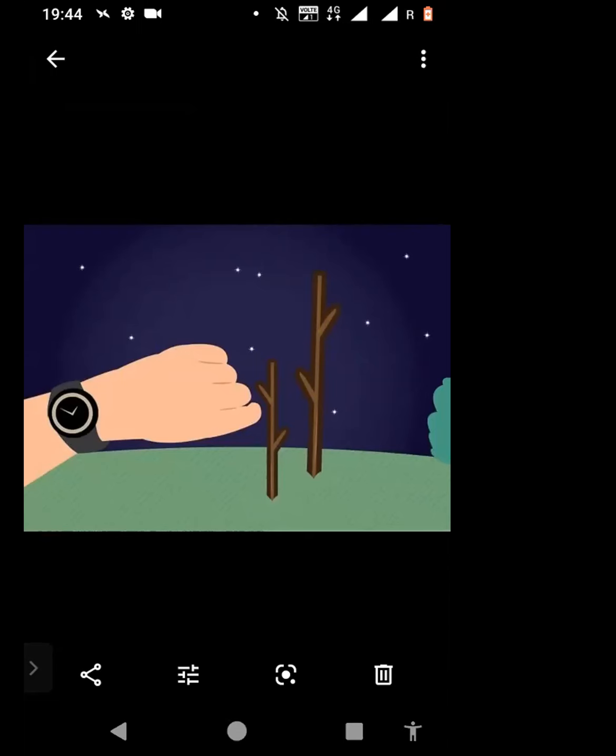Yeah, this is important because this is something we do not usually learn, how to find direction using sticks. Suppose the star moves up while you're looking past the sticks, it means that side is east. If the star has moved down, that direction is west. And if the star has moved towards the left, that direction is north.